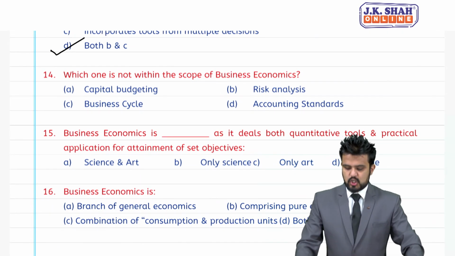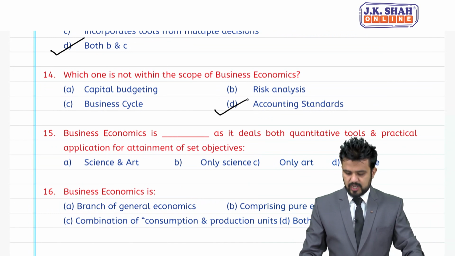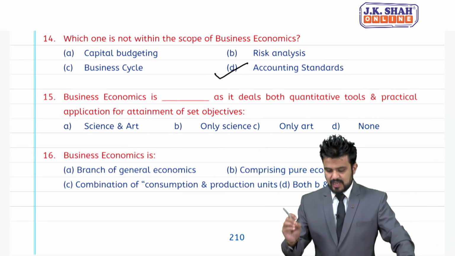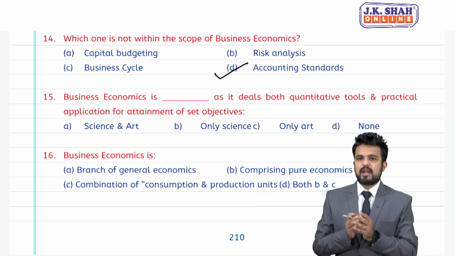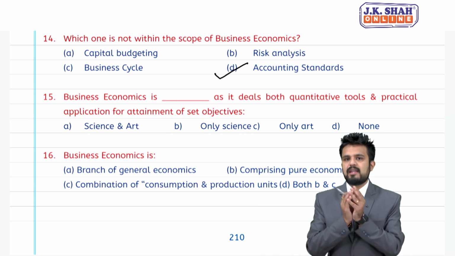14, which one is not within the scope of business economics? Answer is accounting standards. Coming to 15, business economics is dash as it deals with both quantitative tools and practical application for attainment of set objectives. So, it is both science and art.